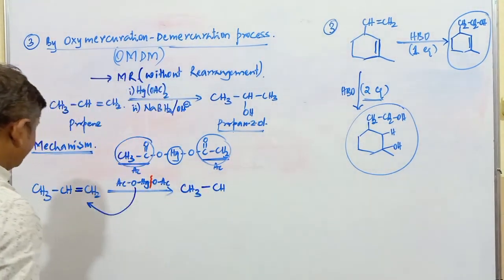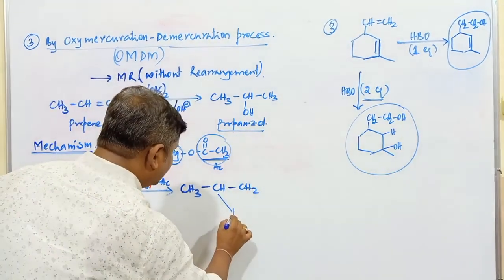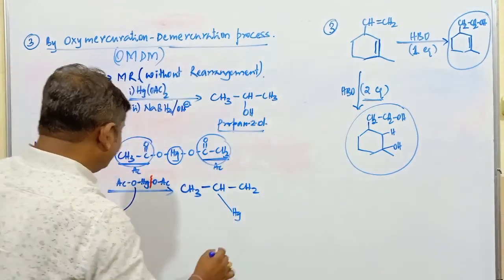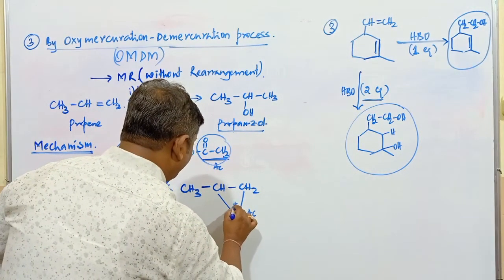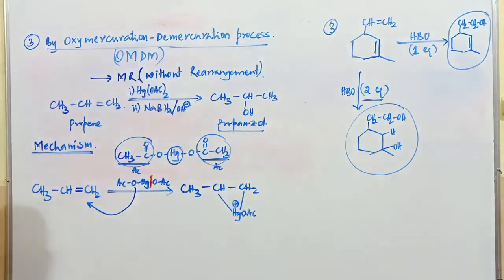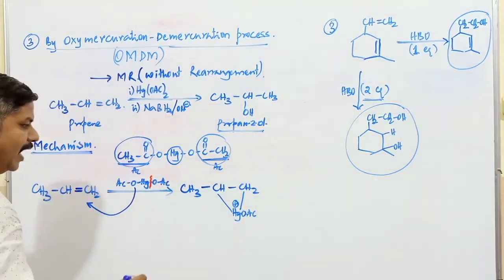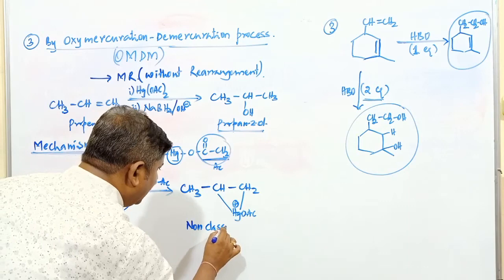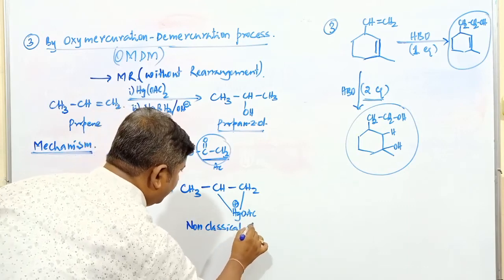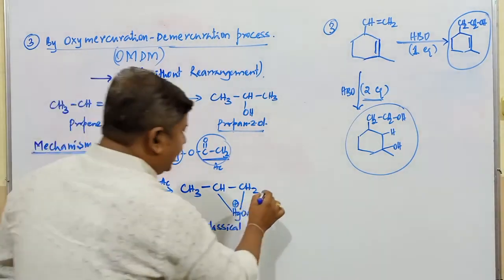CH3, CH, next one CH2, and this group is forming Hg OAc. So here formation of this compound takes place with a positive charge. It is HgOAc, and such a species is commonly called a non-classical carbocation. It is converted into a non-classical carbocation.